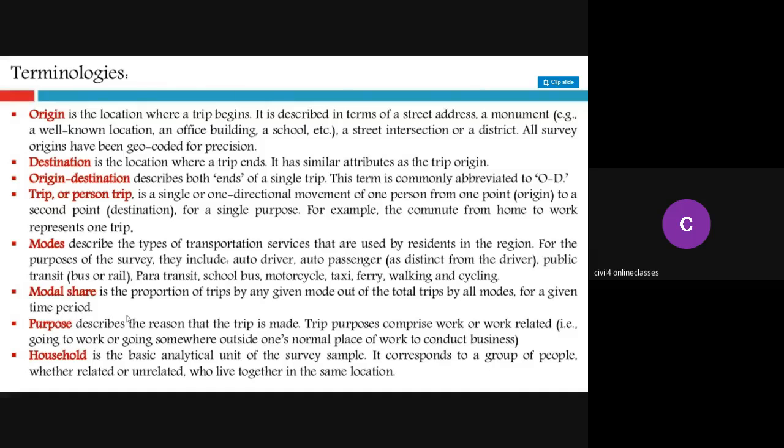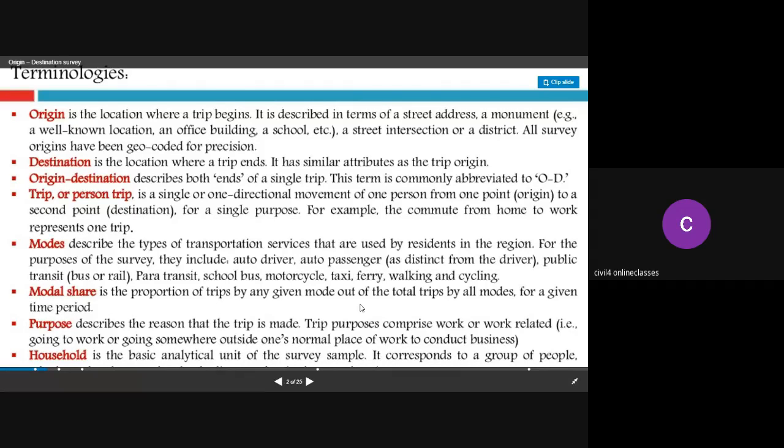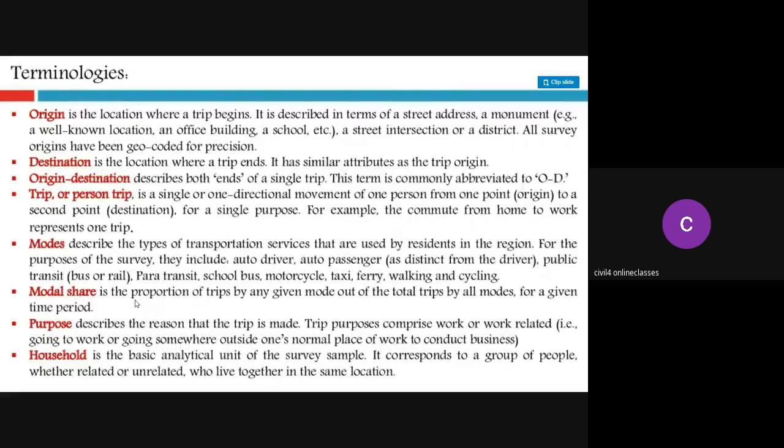Next one is modal share. Modal share is the proportion of trips by any given mode out of the total trips by all the modes for a given time period. For example, in an entire day, in 24 hours, what is the proportion of trips by a given mode? That means how many people are traveling by bus, how many by train, how many are using their own transport. We are calculating the share of different modes. That is modal share.